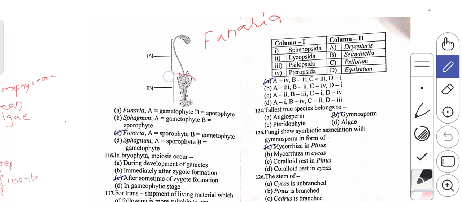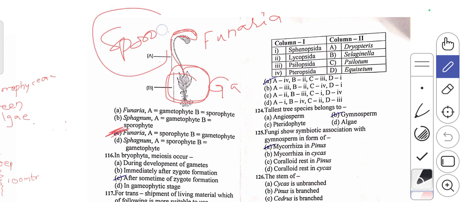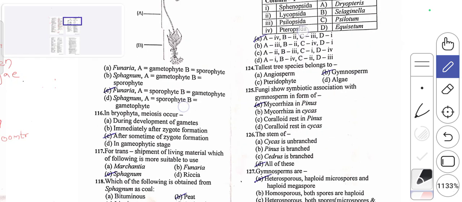So this part will be considered as gametophyte. On this gametophyte, we always come across a sporophyte. So choose the answer here, that is C, Funaria. A is sporophyte, B is gametophyte. So the right answer is C.